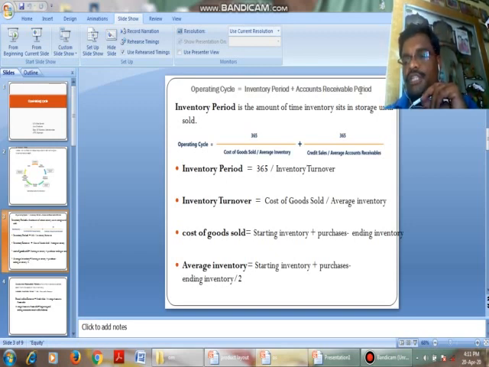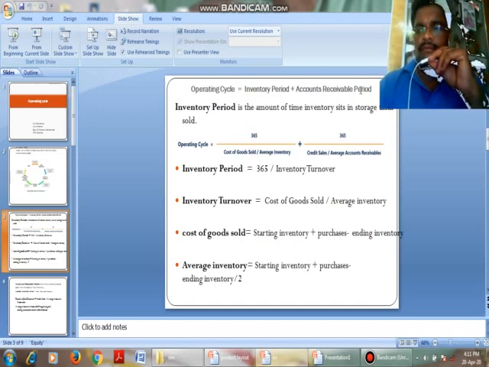Accounts receivable period is nothing but, we sold the goods on a credit basis, and it is the time taken to get back the money from our buyers.